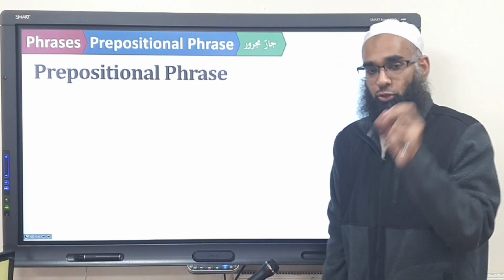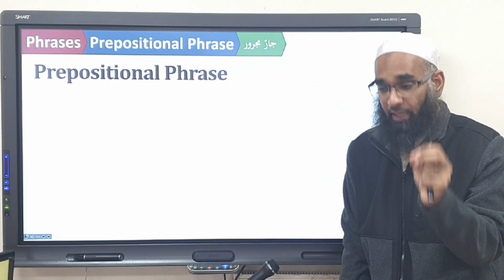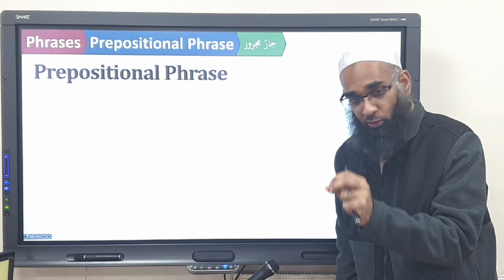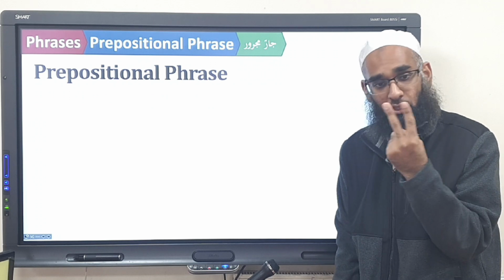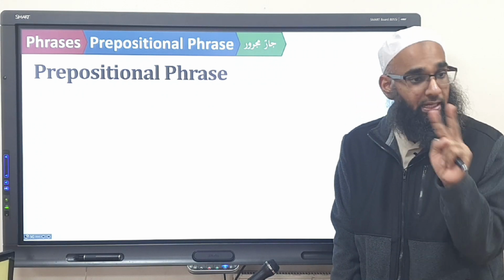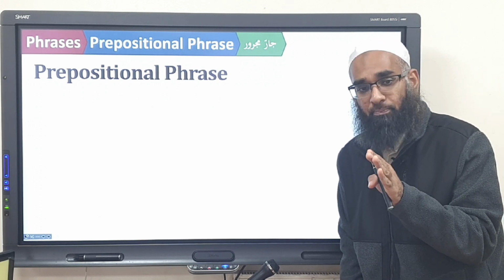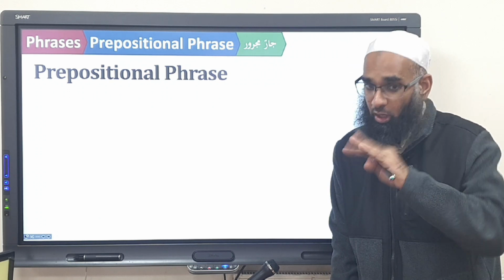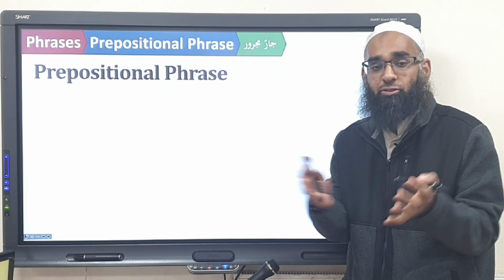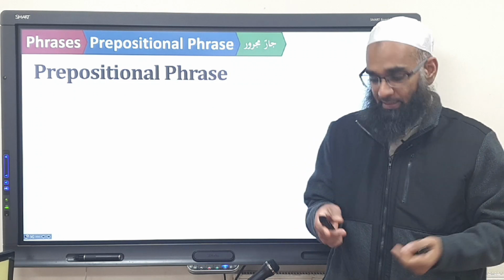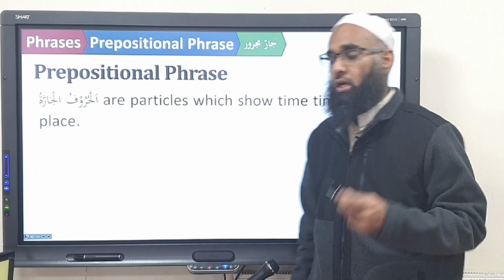So shibhul jumla is something that shows time or place, and in Arabic it is called shibhul jumla. How many types are there for shibhul jumla, for the prepositions? Two. The A team and the B team. The A team are what? Nouns. So they join to the word after in what kind of structure? Mudaf ilayh. But they're not like normal mudaf ilayh, because these are not things, these are actually time and places.